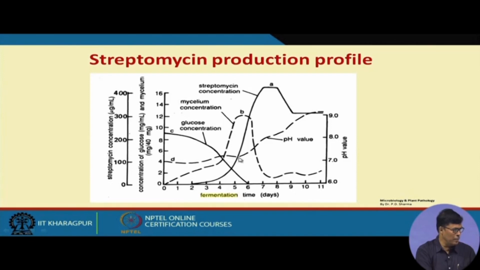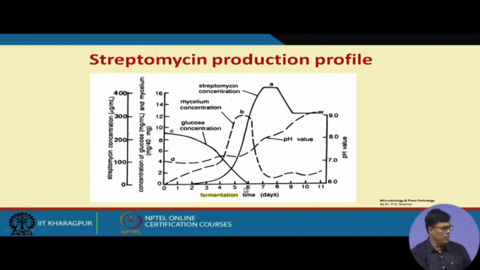Initially it will be at a very slow rate, but finally it increases quite high. And the streptomycin production starts when the organism almost comes here; it produces like this, slowly increases, attains a plateau, and then again decreases like this.